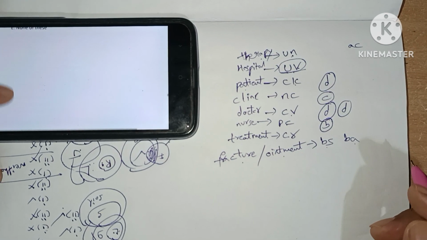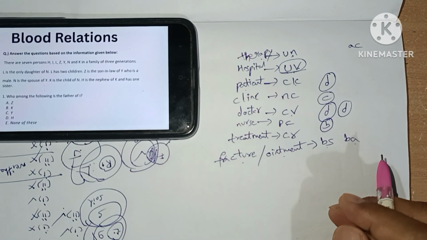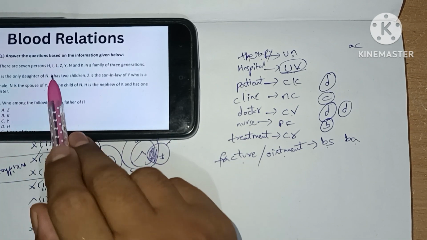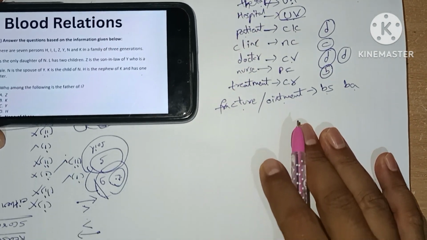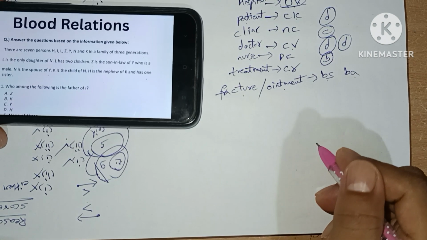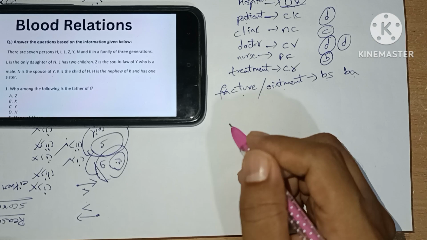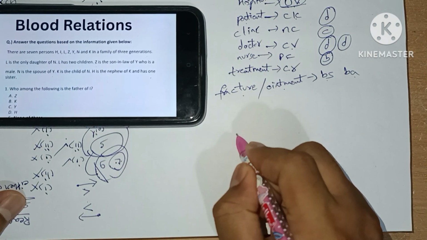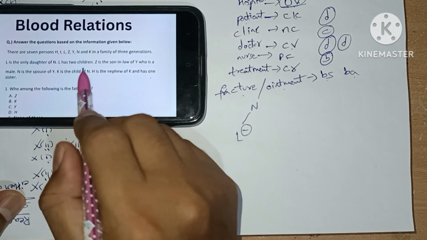Now we are going to see the blood relations puzzle. Here the information given is there are 7 persons in a family of 3 generations. Let's note them. What are their relations? L is the only daughter of N. L has 2 children.